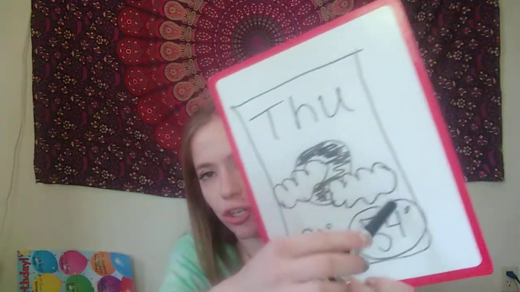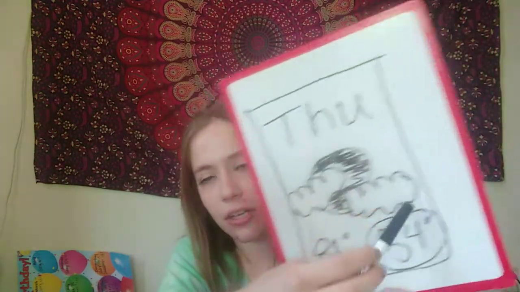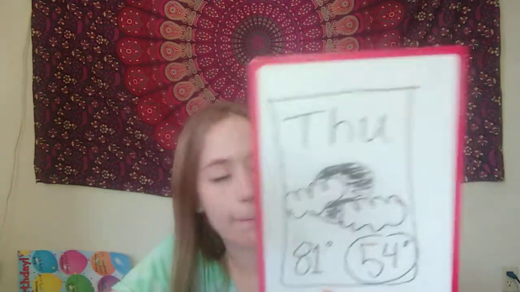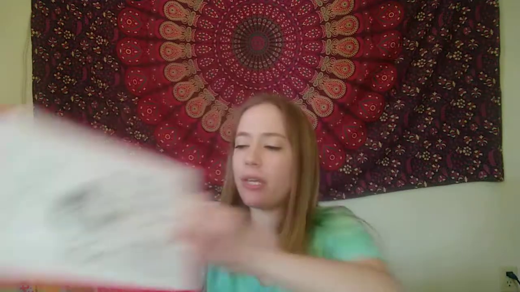Okay. And then let's talk about our weather picture today. It's a sun with clouds partly covering it. So what does that usually mean? What type of weather are we going to have today? So if you said partly cloudy or mostly sunny, if you will, because Google right now says mostly sunny, but it means the same thing, you're correct. It will be partly cloudy, or if you want to call it mostly sunny, it'll be mostly sunny today. Okay.